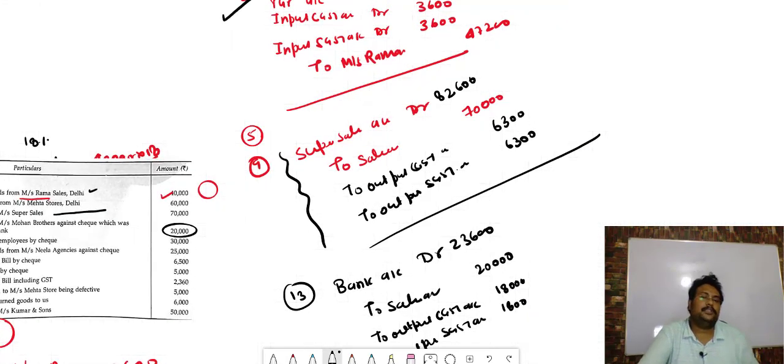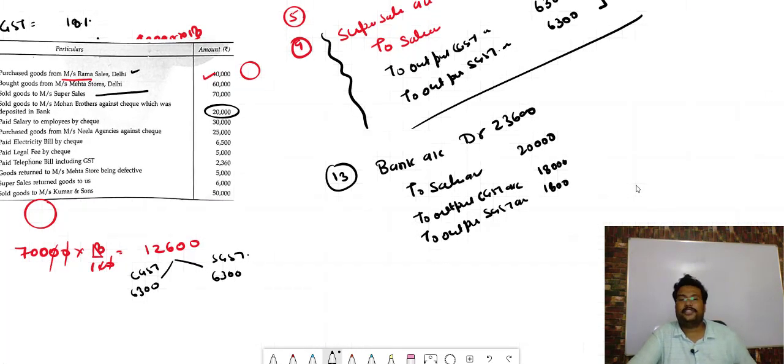So this is the way we will pass the entries of purchase and sale. When we do the purchase transaction, input CGST and input SGST will open. When we do the sale transaction, output CGST and output SGST will open. And when we sell and receive the money, how much we receive will be debit, and to sales account, as goods are going out. When it is a matter of selling, GST will be output CGST and output SGST.